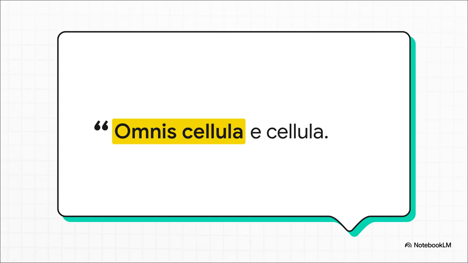And figuring out how this whole thing propagates, well, that brings us to a phrase that honestly sounds a bit like a magic spell, omnis cellula e cellula. Coined by Rudolf Virchow back in 1855, this famous Latin phrase simply means all cells come from pre-existing cells. That was it. That was the brilliant final missing piece of the cell theory puzzle, perfectly explaining how life actually propagates and grows through cell division.